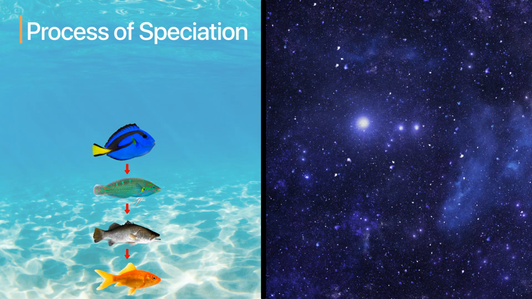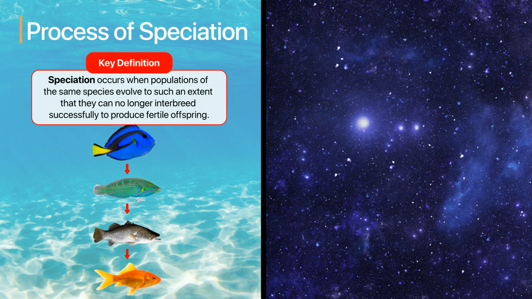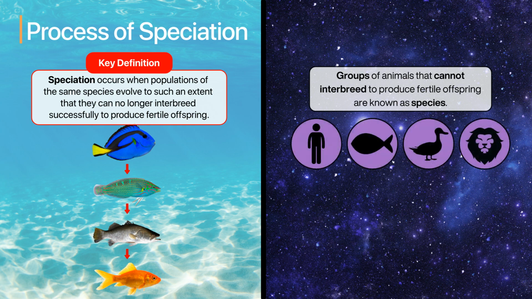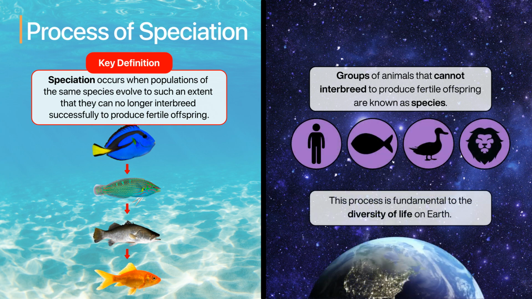Let's look in more detail at the process of speciation. Speciation occurs when populations of the same species evolve to such an extent that they can no longer interbreed successfully to produce fertile offspring. Groups of animals that cannot interbreed to produce fertile offspring are known as species. This process is fundamental to the diversity of life on Earth. Now, we will look at the process of speciation step by step.